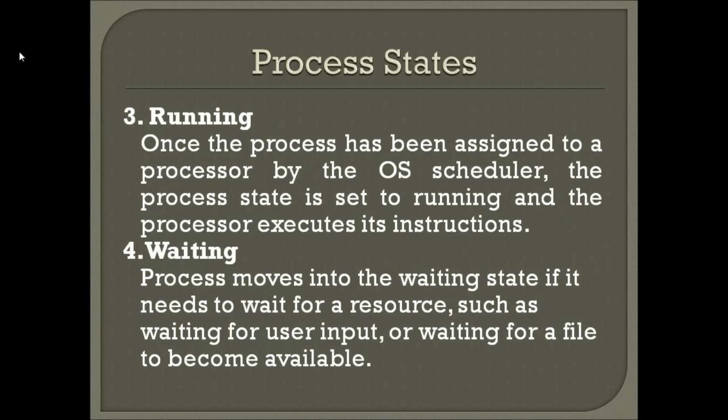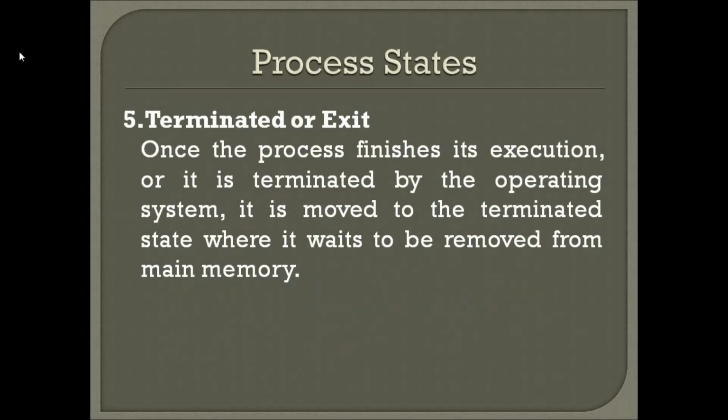Once the processor is allocated, the instructions are executed, so it will be in running state. The process moves into waiting state if it needs to wait for a resource. Lastly, when every instruction is executed, it will move to exit state or a terminated state. So these are the process states.